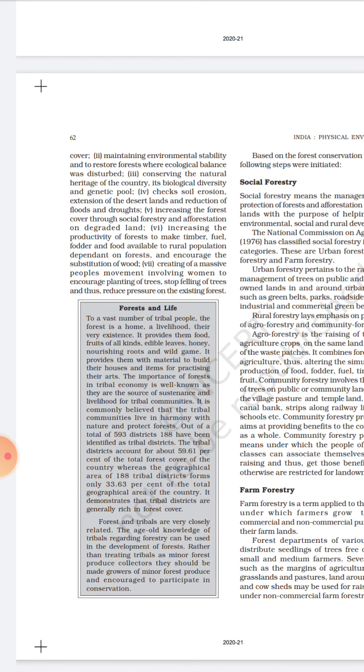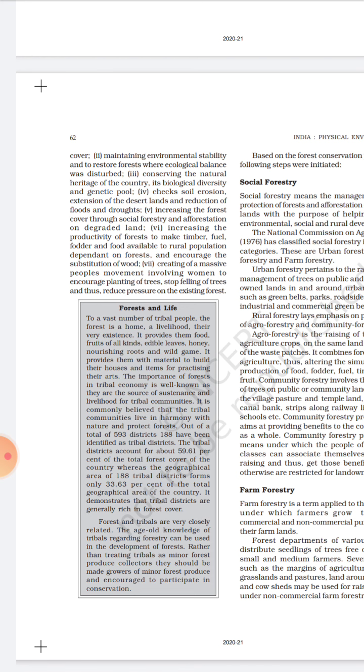What we have as heritage is that a large number of forests were present before colonization, that is, before the arrival of the British and people from other European countries. We have a large forest area, so we have to conserve our heritage to maintain the balance of biological diversity. Next is to check soil erosion, extension of desert lands and reduction of floods and droughts.